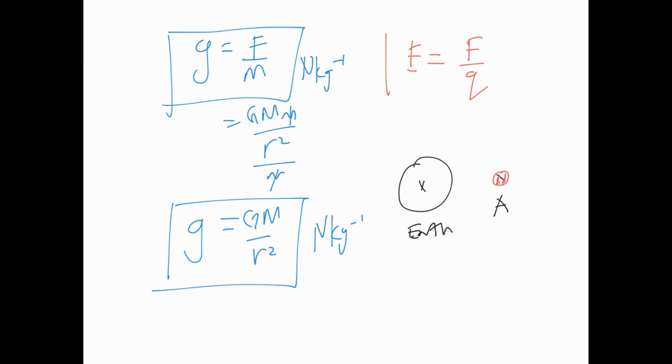So actually, the shortcut to remember is, if you look at the formula and there's only one M, and the M is at the bottom, it is the less important mass, it must be the test mass. But if there's only one mass and the mass is on top, it must be the more important mass, the mass that produces the field. I'll prove it to you.